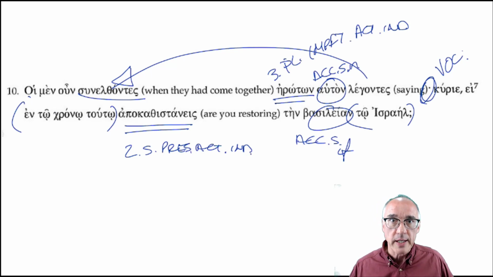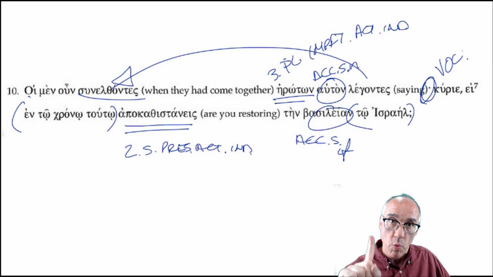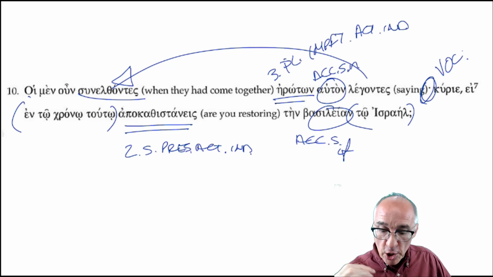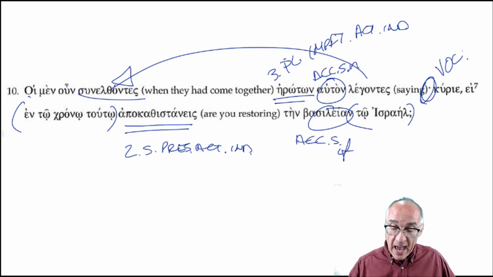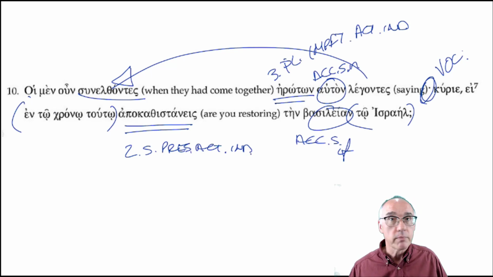A lot going on. So I want you, number 1, to analyze, and number 2, notice how I kind of kept with the same word order. Didn't mix it all around. Saying, Lord, at this time, are you restoring the kingdom to Israel?